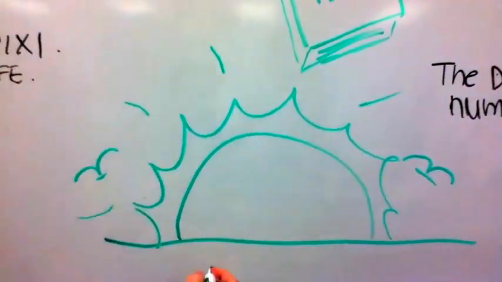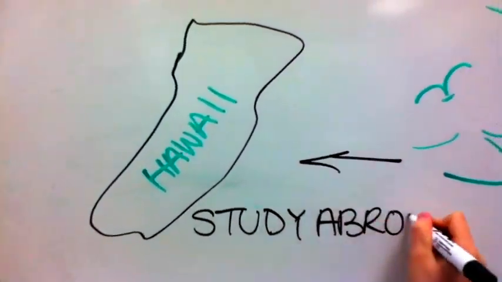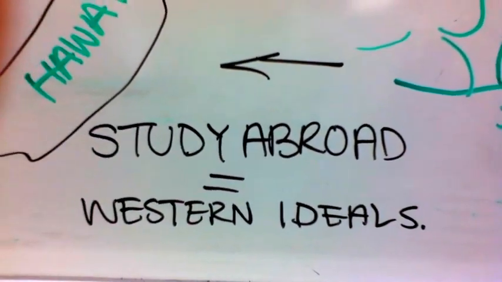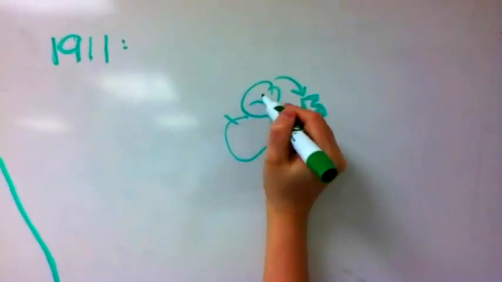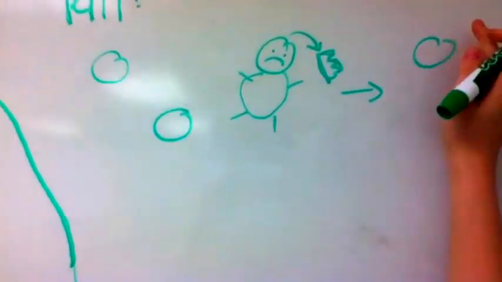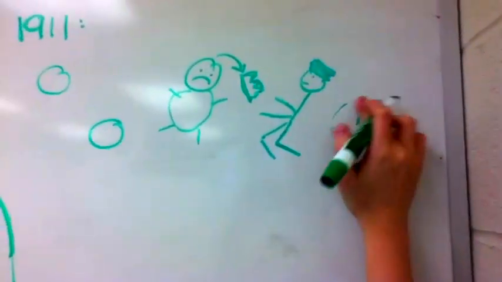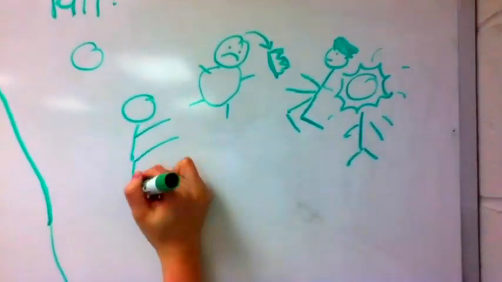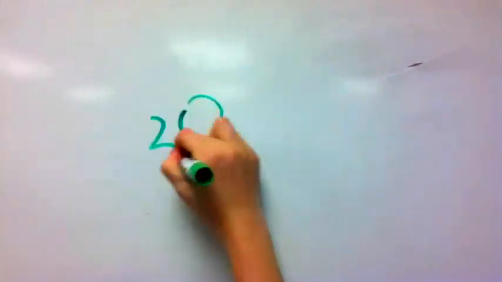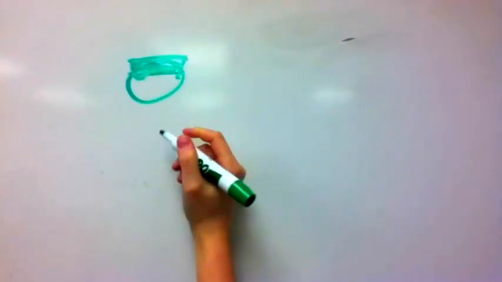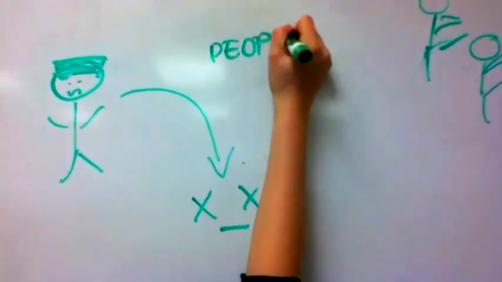So one of the people, by the name of Sun Yat-sen, who has studied abroad in Hawaii and is familiar with Western ideology and hopes to bring a democratic China to the future, decides to take action. So in 1911, he starts a rebellion to overthrow the Manchu dynasty. Sun Yat-sen is threatened by Yuan Shikai, who is brought back by the dynasty in order to defeat the rebellious forces. However, Yuan Shikai turns against the dynasty and works with Sun instead and makes himself president. However, he soon dies of a stroke.